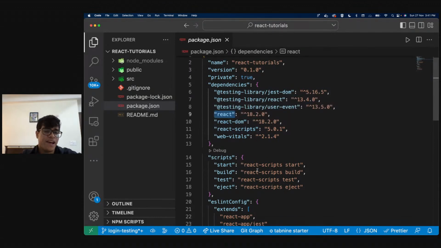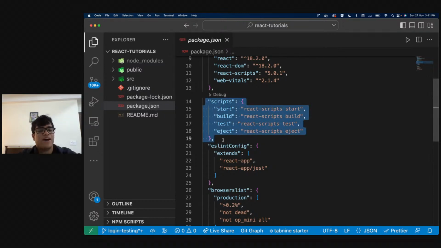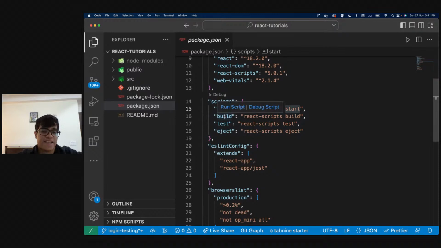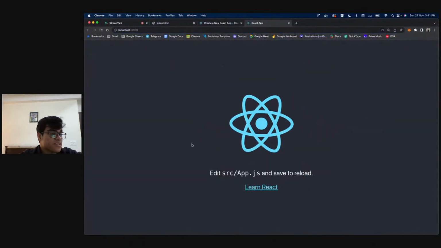Anyway, now something else that we see in our package.json is the scripts, right? These are the commands that we can run. I can say npm start, and that's how I started my React project. I can say npm build, and it's going to build my React project. Npm test, npm eject, all of these are different functions. You don't need to worry about them right now. Let's just focus on npm start. As soon as I ran npm start or npm run start, it ran this particular script. And this is the script that allows me to run my project and see my project. So now I have my project up and running. That is what this meant.